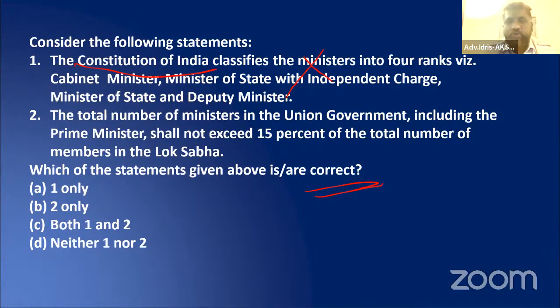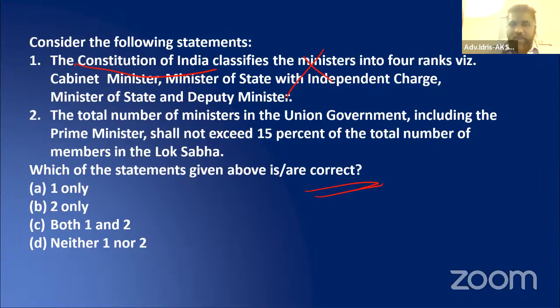The rules relating to it, in fact, are the rules made for the conduct of business. From Article 77 it emanates, where the President will make rules. Through that, you can find these kinds of divisions being made. So in the Constitution, it is not there.